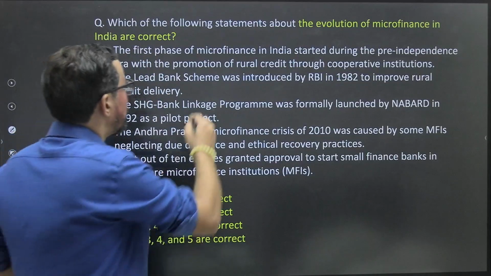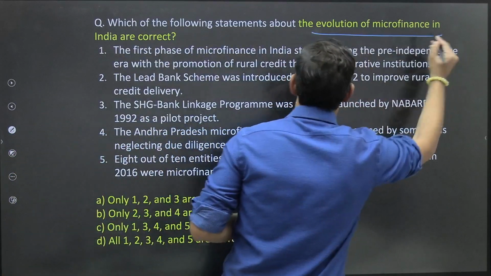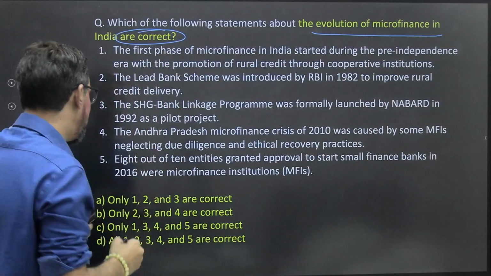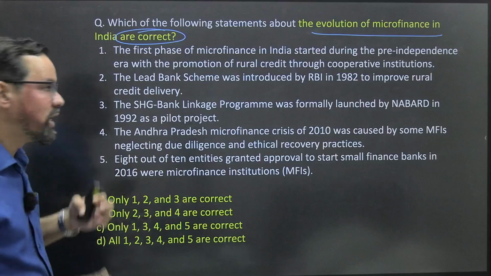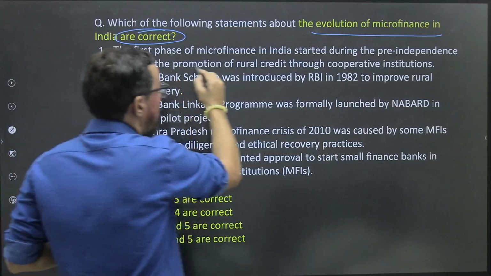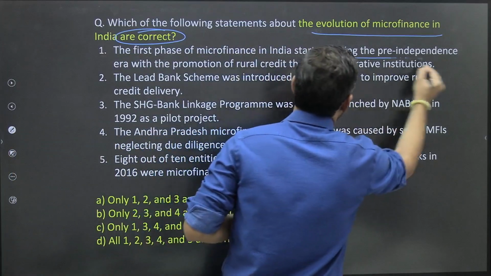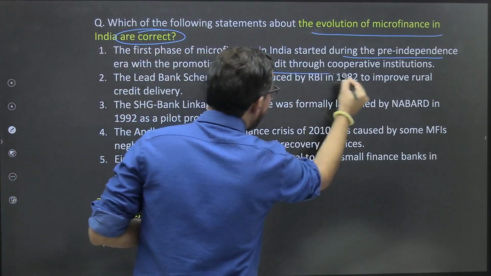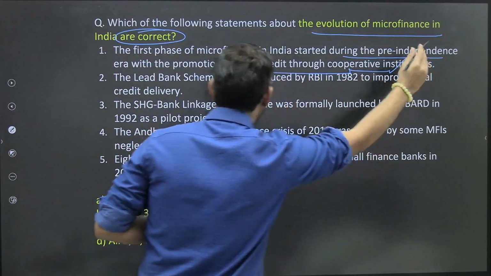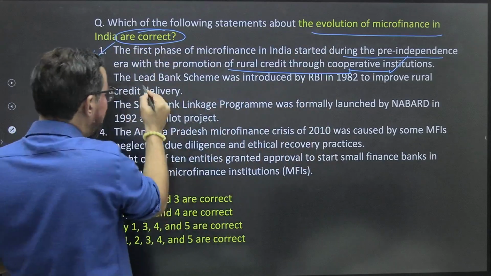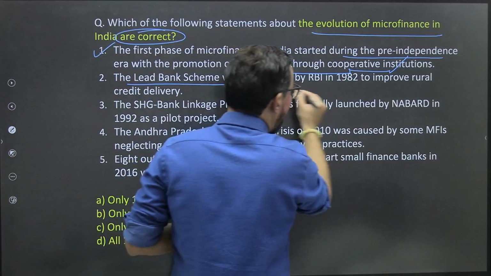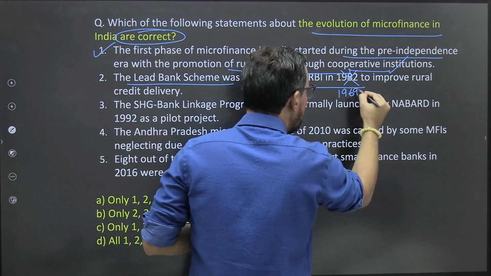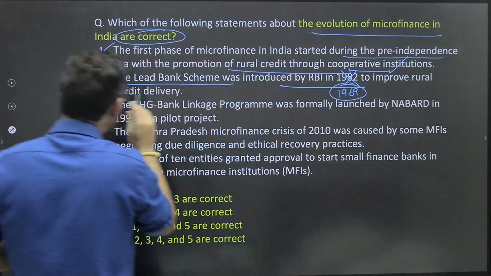Which of the following statements about the evolution of microfinance in India are correct? We have been given 5 statements and we have to find the right ones. The first phase of microfinance in India started during the pre-independence era with the promotion of rural credit through cooperative institutions. 100% true. The lead bank scheme was introduced by RBI in 1982. No, wrong. It was 1969, to improve rural credit delivery.